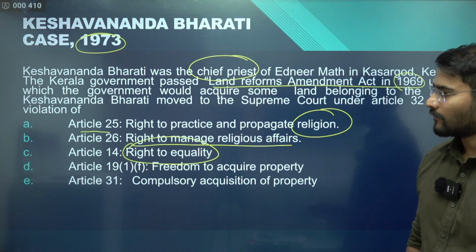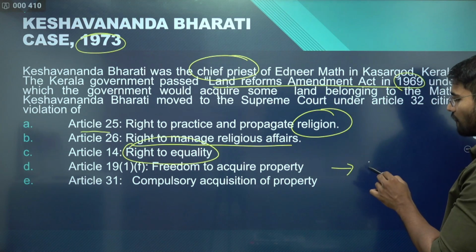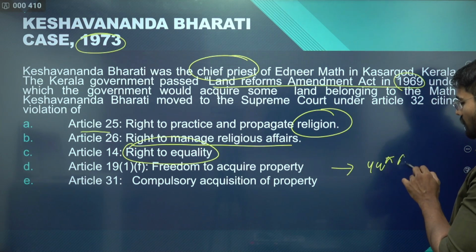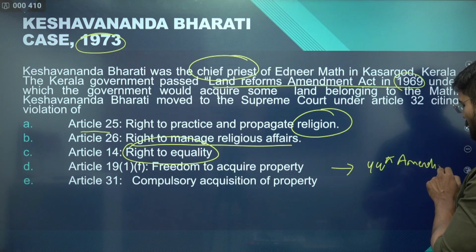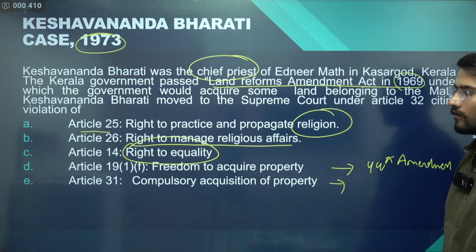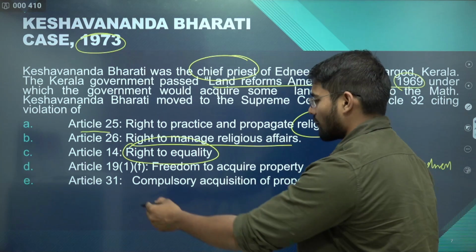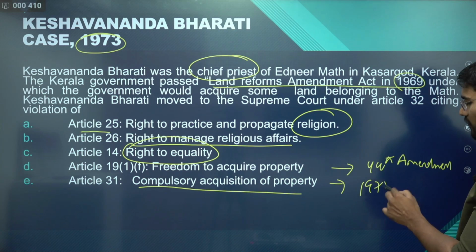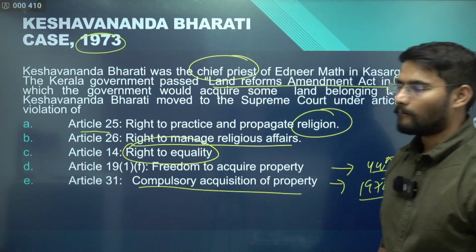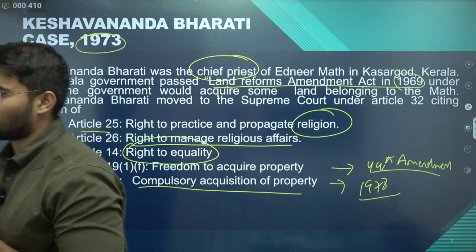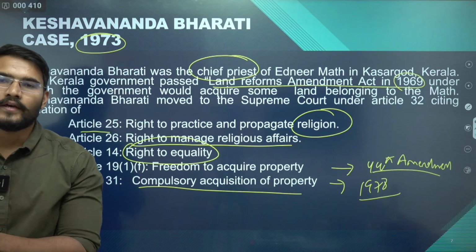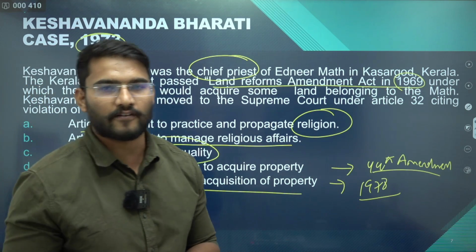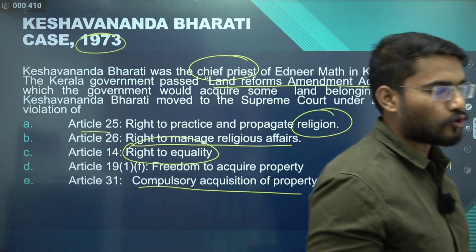Article 19(1)(f), which has been omitted by the 44th Amendment, and Article 31, which talks about compulsory acquisition of property, which was also removed by the 44th Amendment in 1978. There must be a question as to how he could claim violation of Article 19(1)(f) and Article 31 when they are no more fundamental rights.